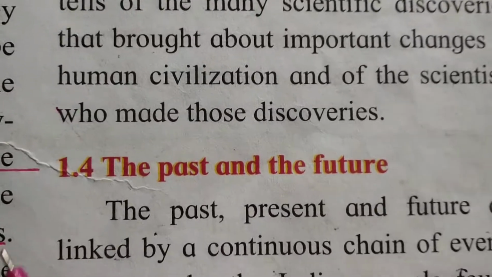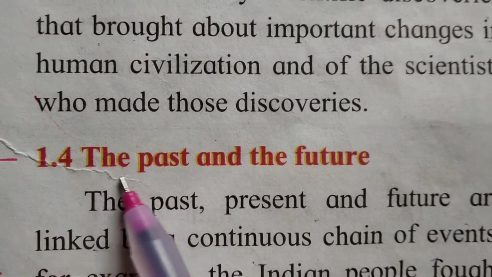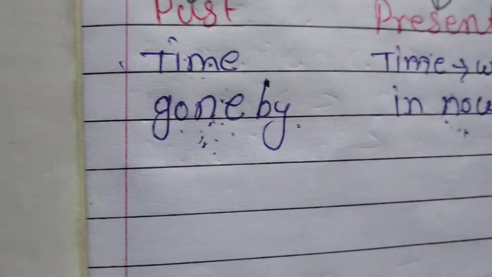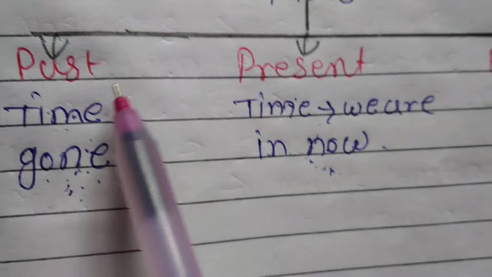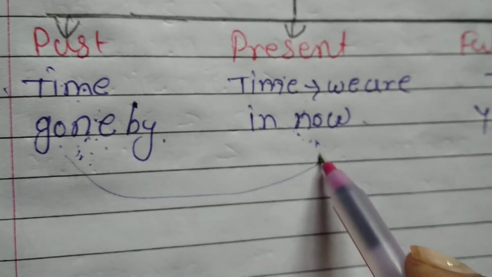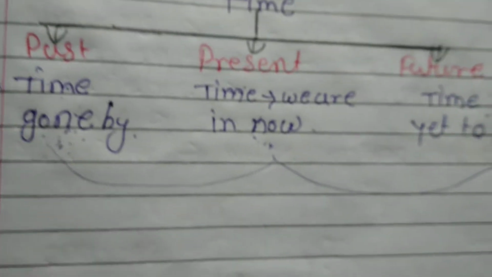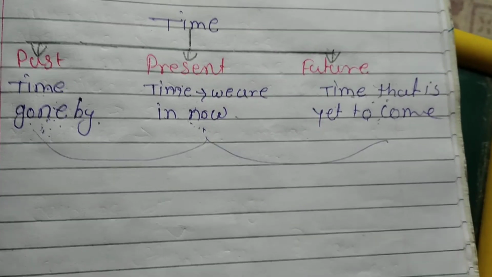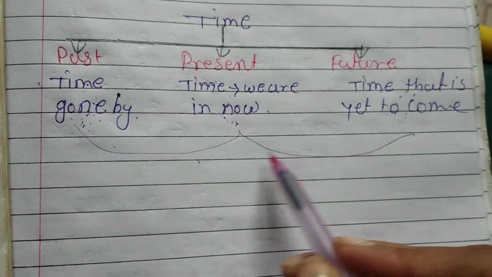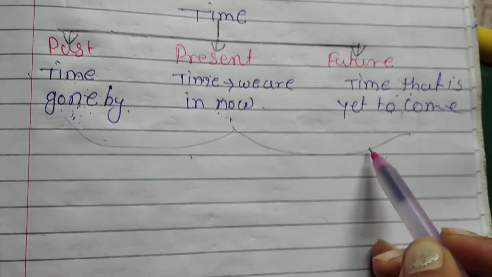Now see, let's move to the next and last topic of this lesson. 1.4, the past and future. Now see students, the past, present and future are linked. They are linked by a continuous chain of events. So past, present and future are interdependent. They are related to each other.